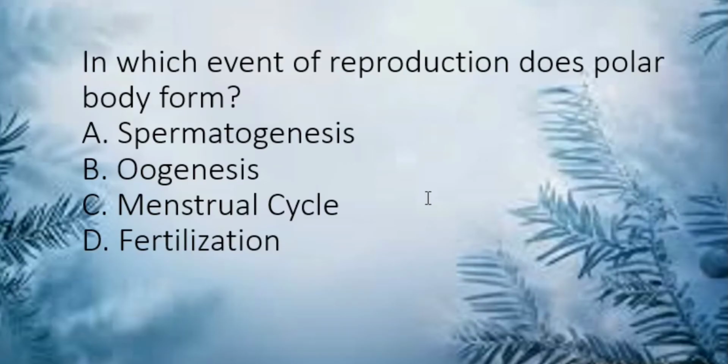In which event of reproduction does polar body form? Just now I mentioned during oogenesis polar body is formed. So answer is option B, oogenesis.